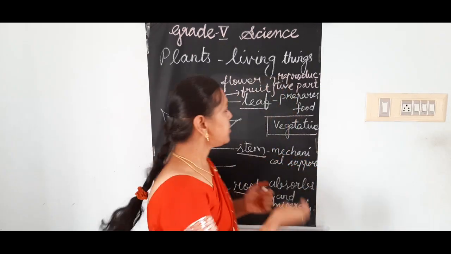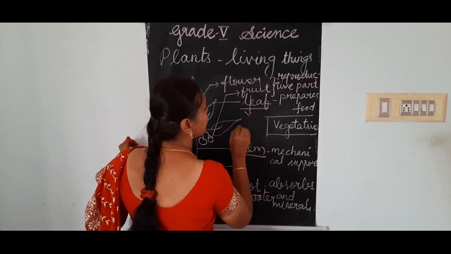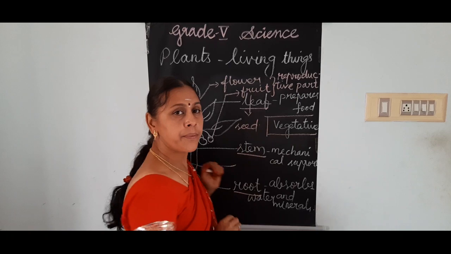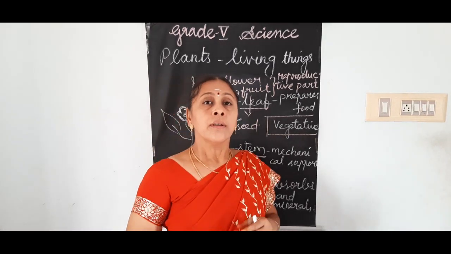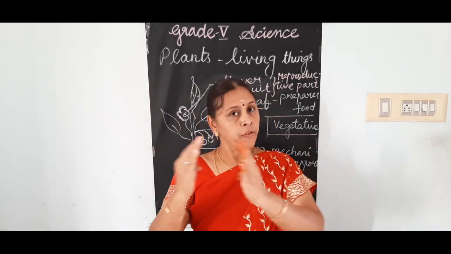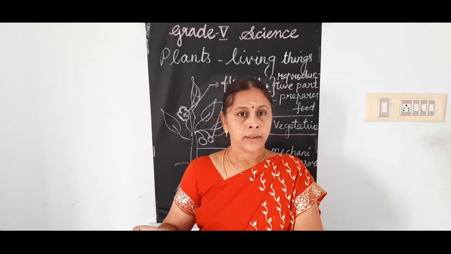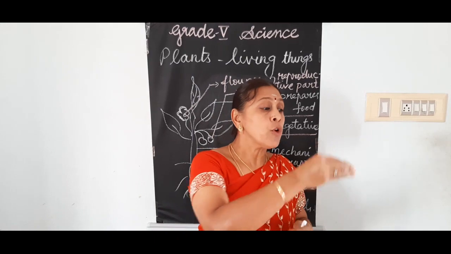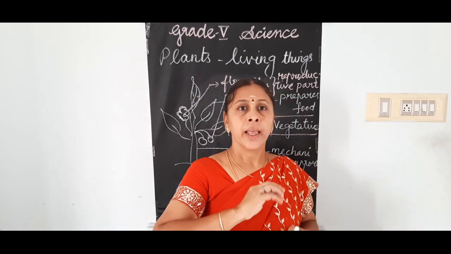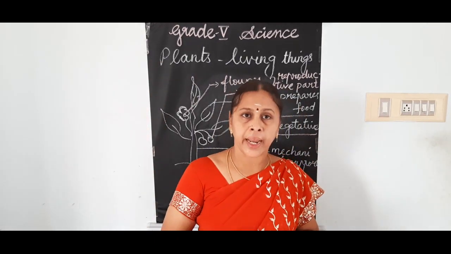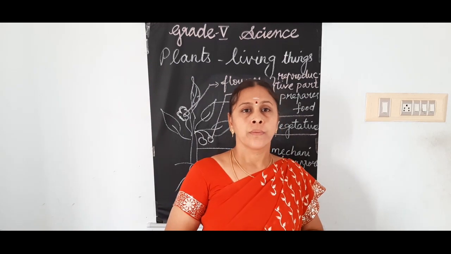Seeds. So the fruit produces seeds. So without flower, fruits cannot be produced. Without fruit, seed will not be there. So only if you sow a seed, a new plant can germinate and grow.